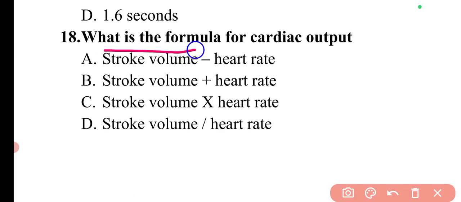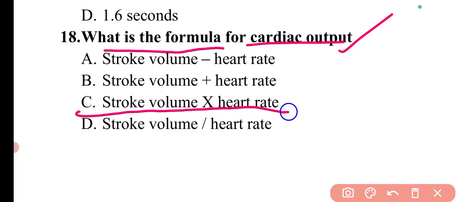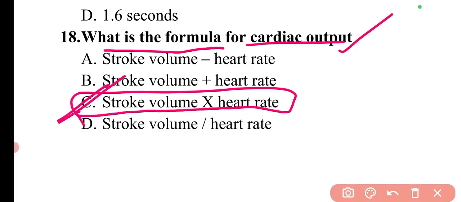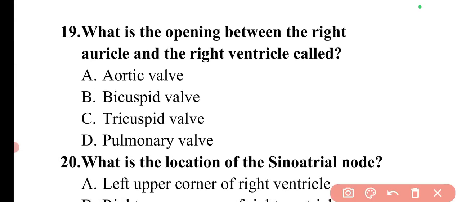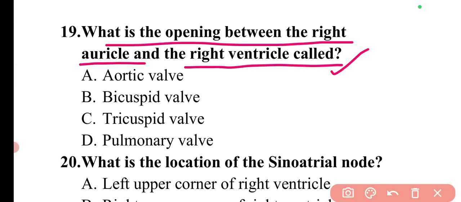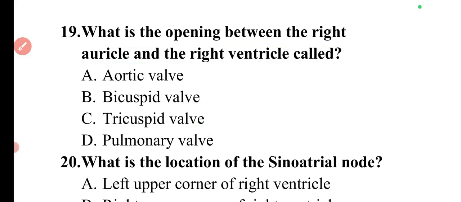Next question is, what is the formula for cardiac output? So the formula for cardiac output is stroke volume into heart rate simply. So here option C will be the correct answer. Next question is, what is the opening between the right auricle and the right ventricle called? So the opening between right auricle and right ventricle is called the tricuspid valve. So here option C will be the correct answer.